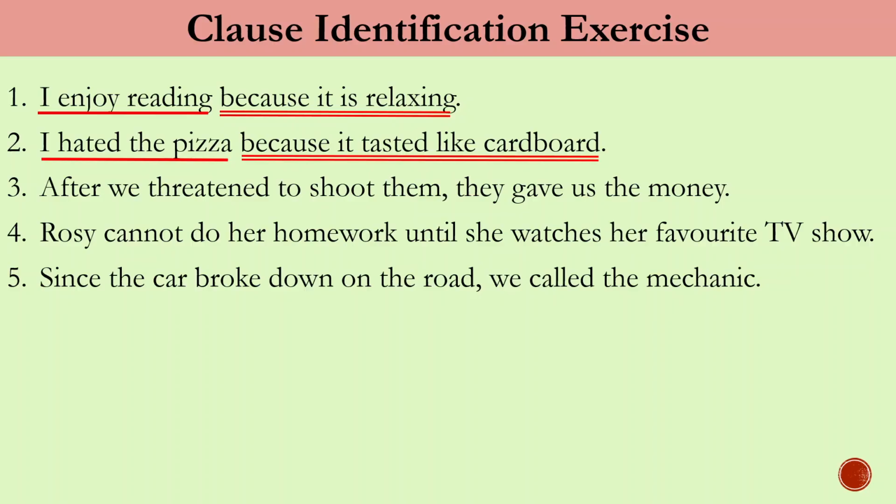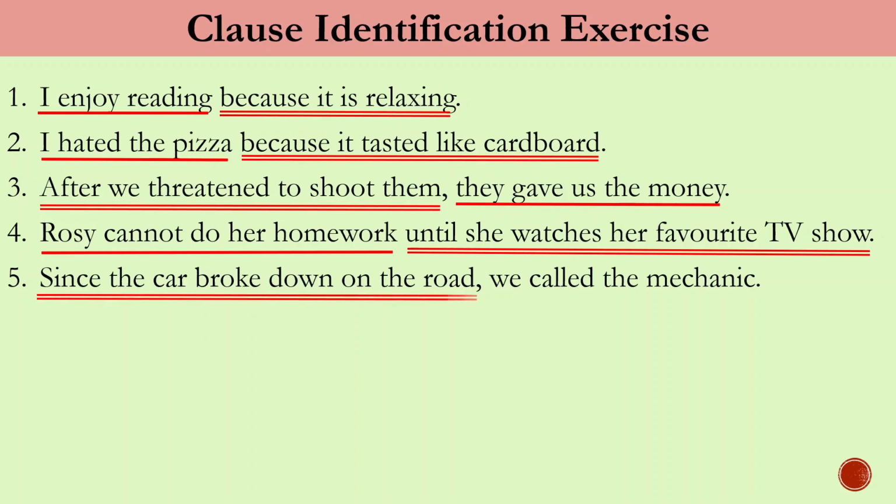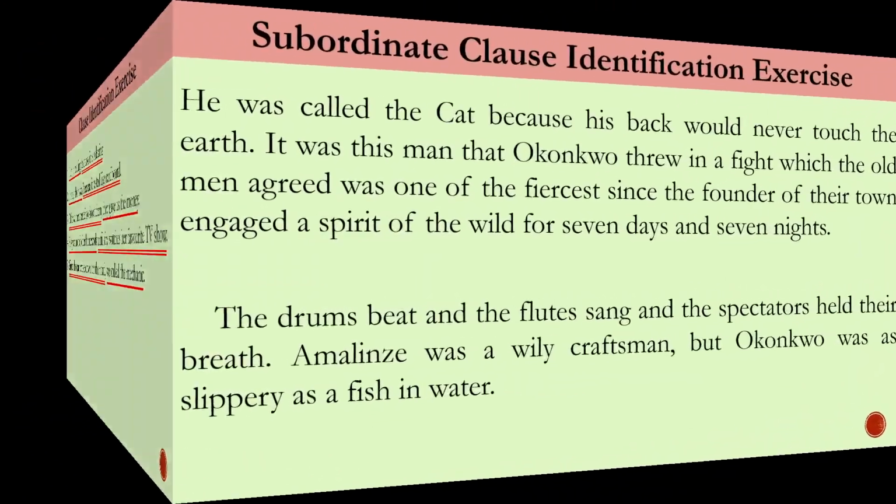In the third sentence, "after we threatened to sue them," we have the conjunction after, so this is subordinate, and "they gave us the money" is independent. In the fourth sentence, "Rosie cannot do her homework" is an independent clause, and the next clause joins it with until, so it is a subordinate clause. Finally, in the fifth sentence, "since the car broke down on the road," we have the conjunction since, so it is subordinate, and "we called the mechanic" is independent. This is how we identify clauses very easily.